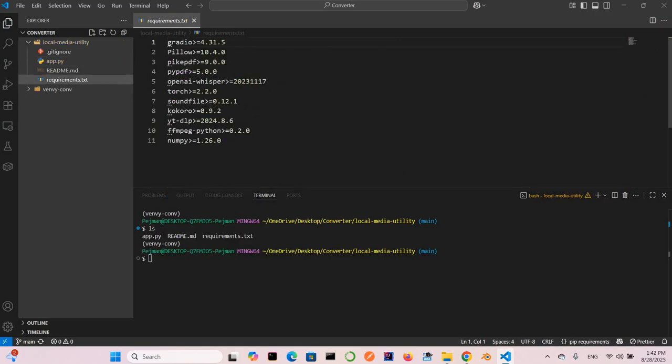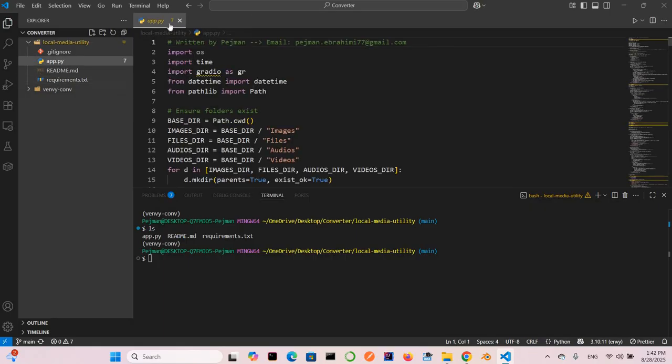requirements.txt. This lists the libraries we need to install: Gradio, Pillow, and others. If you check, you can see I have some errors here. The reason is that packages like Gradio are not installed on my computer yet. So this is the time to install the packages.